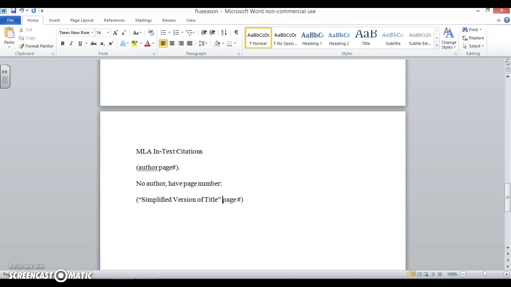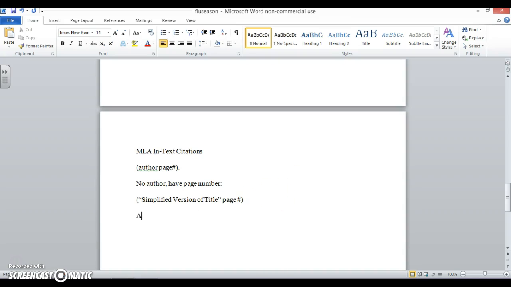Simplified just means you're cutting it down. So if there was a title that was 10 words long, you're using the first couple words. You're just giving your reader a reference point so that they can go back to your Works Cited page and find which work you have drawn your information from or copied your direct quote from.